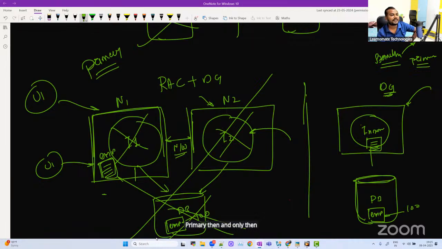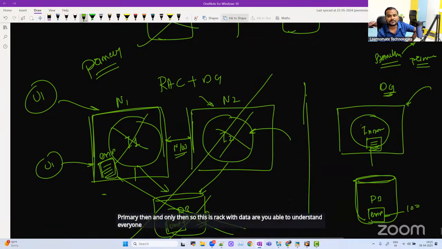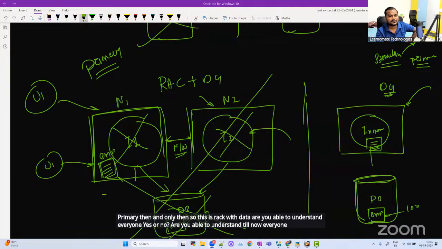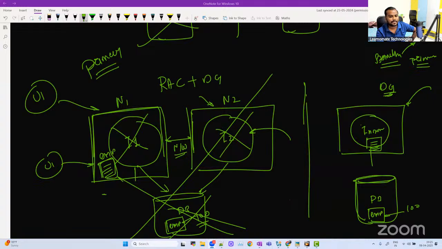So this is RAC with Data Guard. Are you able to understand, everyone? Yes or no? Are you able to understand till now? Yes. Okay.